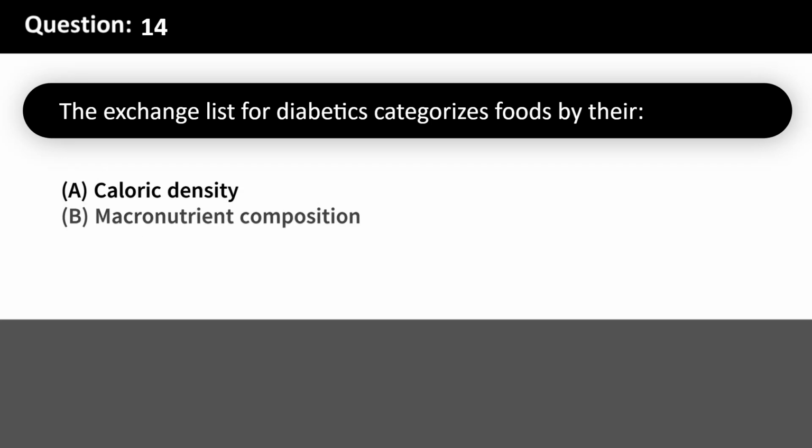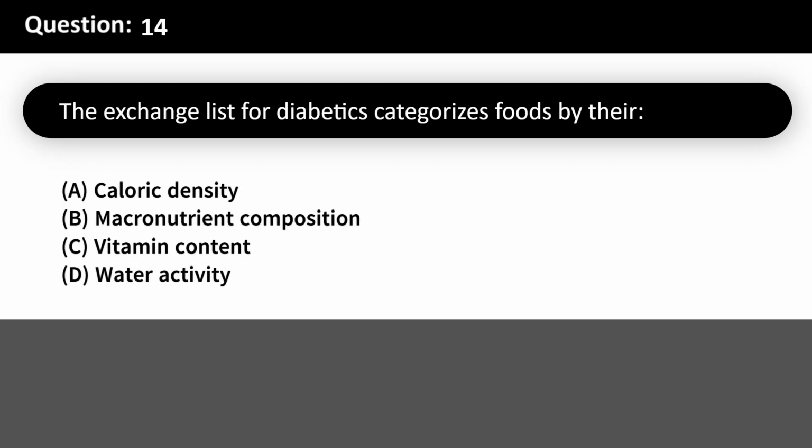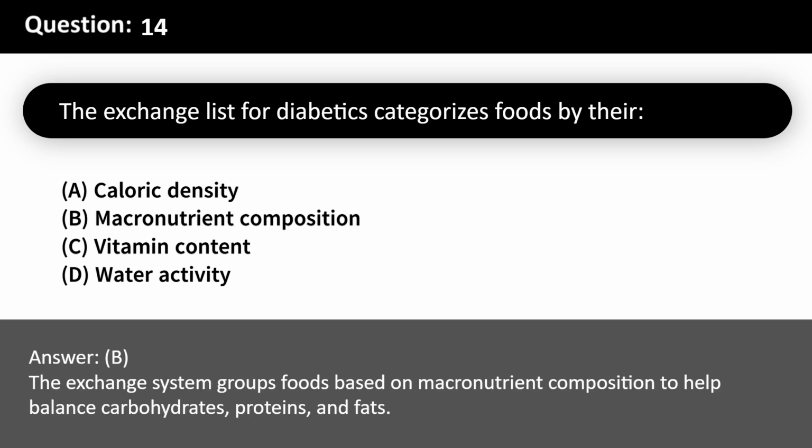The exchange list for diabetics categorizes foods by their A. Caloric density. B. Macronutrient composition. C. Vitamin content. D. Water activity. Answer, B. The exchange system groups foods based on macronutrient composition to help balance carbohydrates, proteins, and fats.